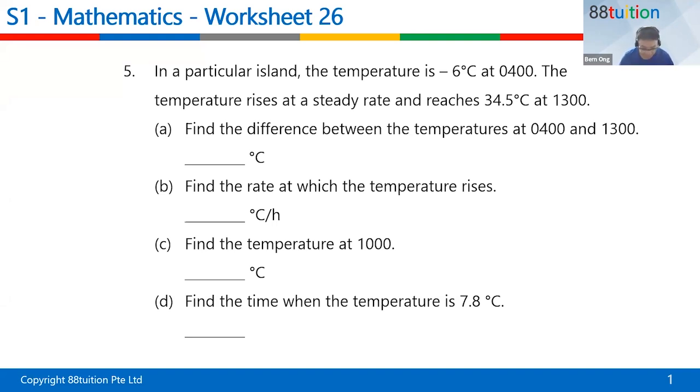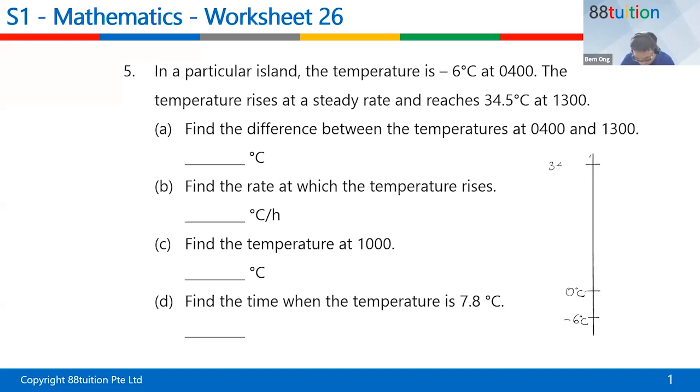In a particular island, the temperature is -6 degrees Celsius at 4 o'clock, and the temperature rises at a steady rate and reaches 34.5 degrees Celsius at 1 o'clock. Down here, I like to draw a thermometer, from bottom to up. I put -6 degrees Celsius down here. I always draw in my 0 because it's very useful, it gives me an idea where it is. Next, 34.5 is up here.